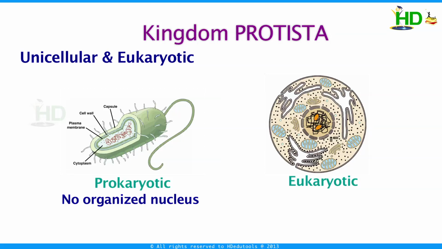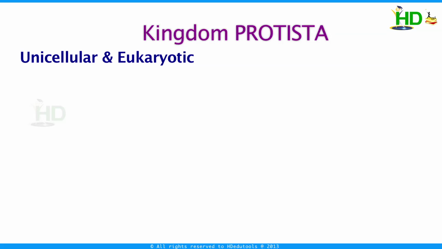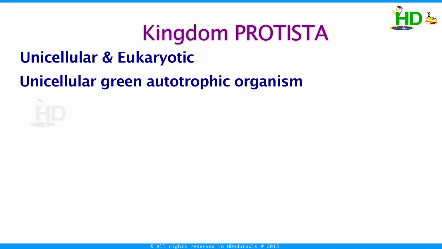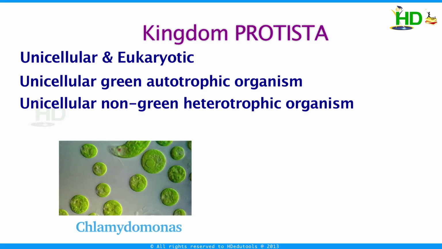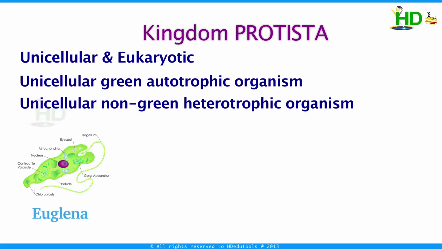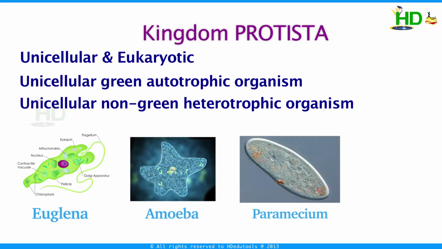Eukaryotic means well-defined nucleus with a nuclear membrane, and this includes both the unicellular green autotrophic organism as well as unicellular non-green heterotrophic organism. Green autotrophic organism example is Chlamydomonas, and heterotrophic organisms are Euglena, amoeba, paramecium. And it also includes some multicellular photosynthetic descendants like Pandorina.